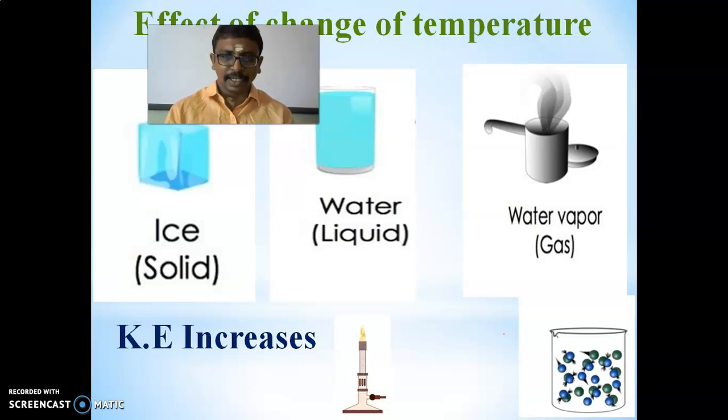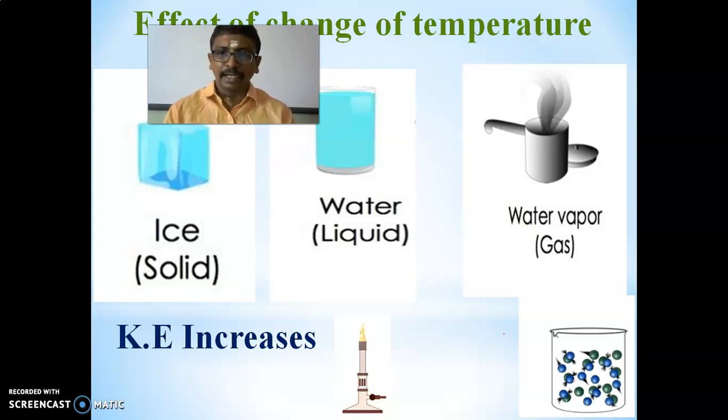The boiling point of water will be 100 degrees Celsius. The boiling point is nothing but the temperature at which the liquid is converted to gaseous state. So the boiling point of water is 100 degrees Celsius or 373 Kelvin.